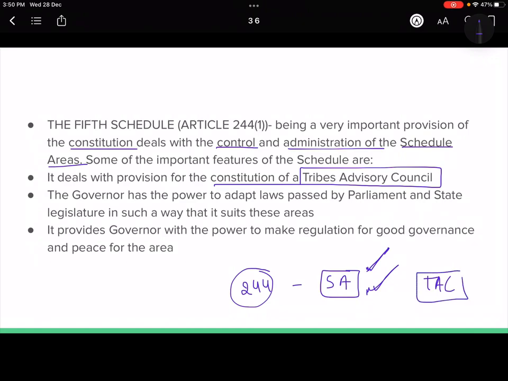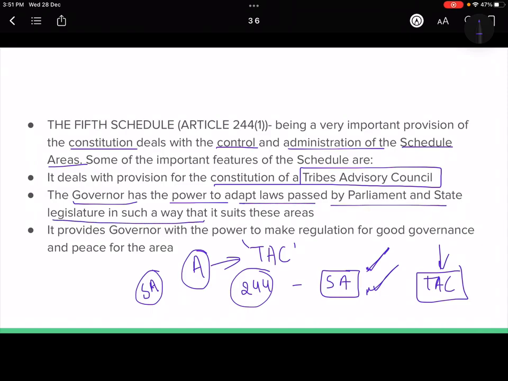We call it TAC for short. So in these scheduled areas, let us say we have declared A as a scheduled area. Now in this scheduled area we are going to make a TAC, Tribal Advisory Council. Now what will this be? This will be a council that is going to aid and advise the governor, and the governor is going to have the power to adapt laws passed by the parliament and state legislature in such a way that it suits these areas.